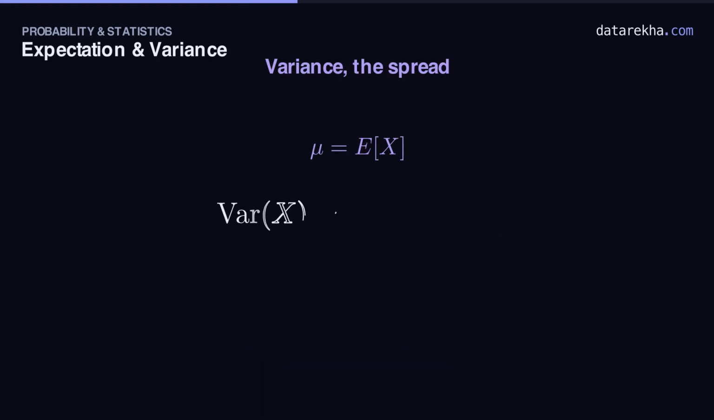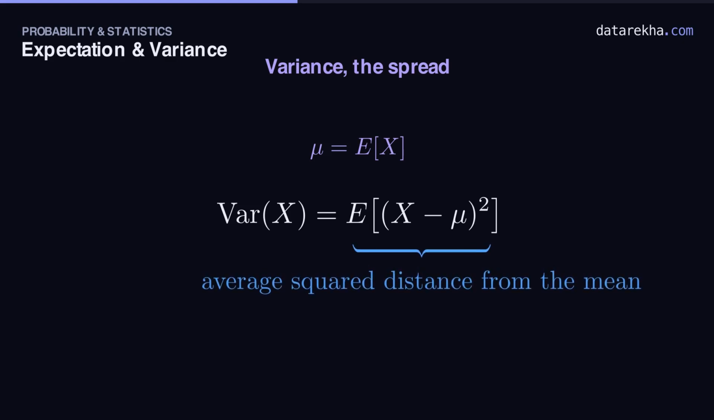Expectation gives us the center. Variance measures the spread around it. Called the mean mu, the variance is the expected value of the squared distance from that mean. Why the square? Two reasons. It kills the sign. So a value below the mean and one above both count as genuine distance instead of cancelling. And it punishes far-flung outliers harder than nearby ones.